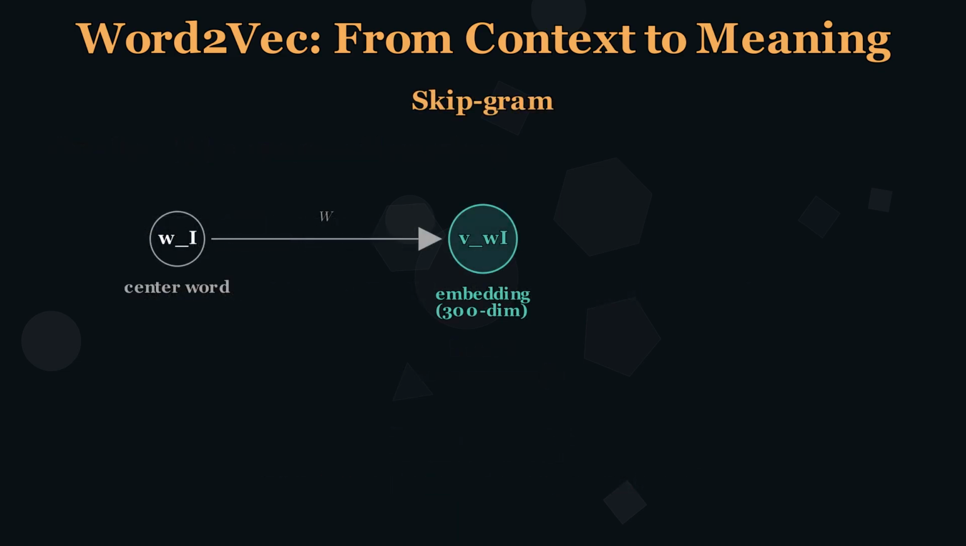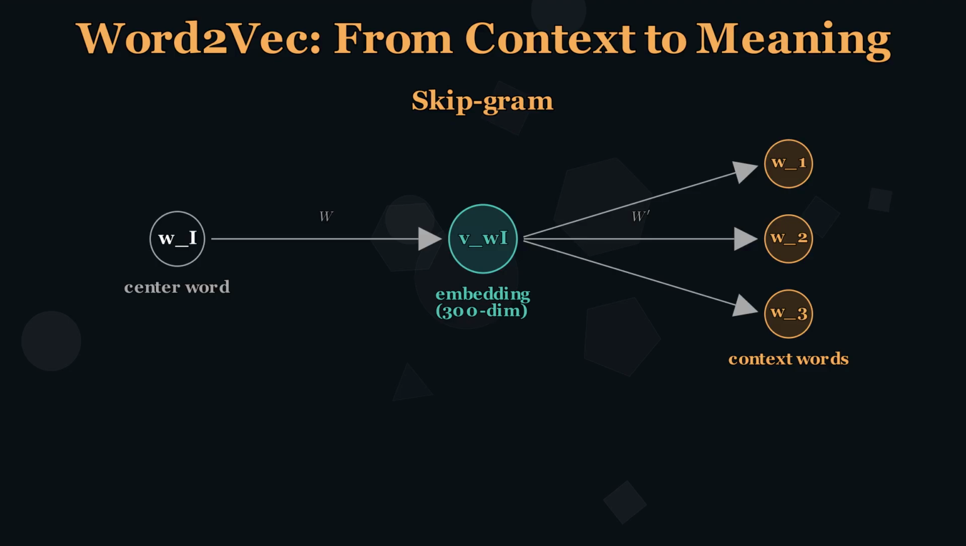Here is Skip-gram, the architecture behind Word2Vec. Given a center word, predict the context words around it. The input passes through a weight matrix W to produce a 300-dimensional embedding. Then a second matrix W prime produces probabilities over the entire vocabulary. This is softmax, the dot product of the output vector with the input vector, normalized over all words.